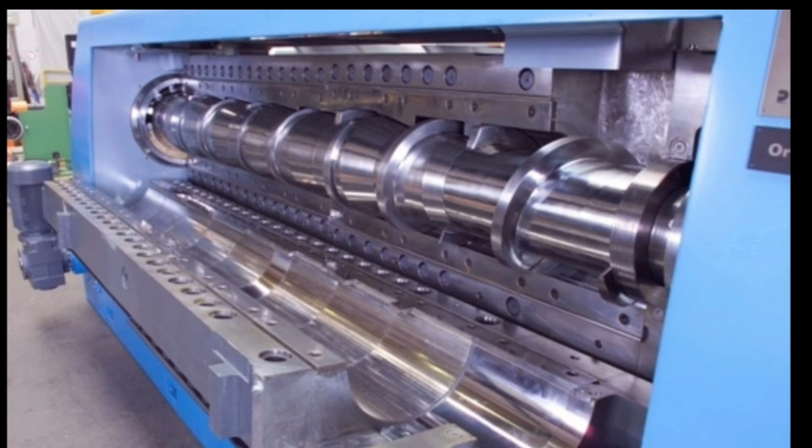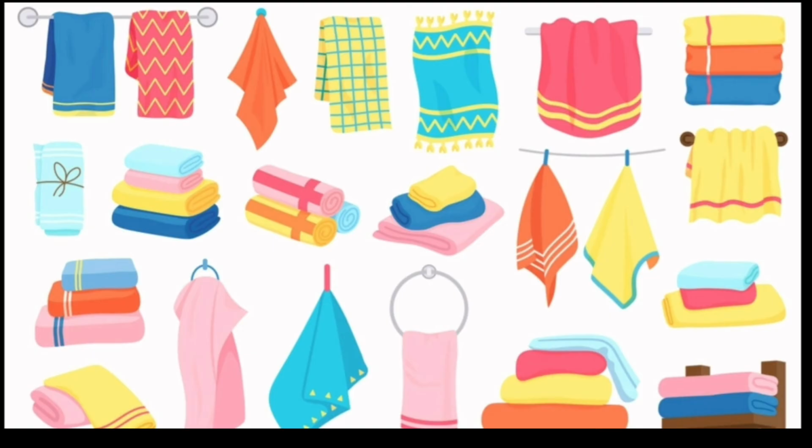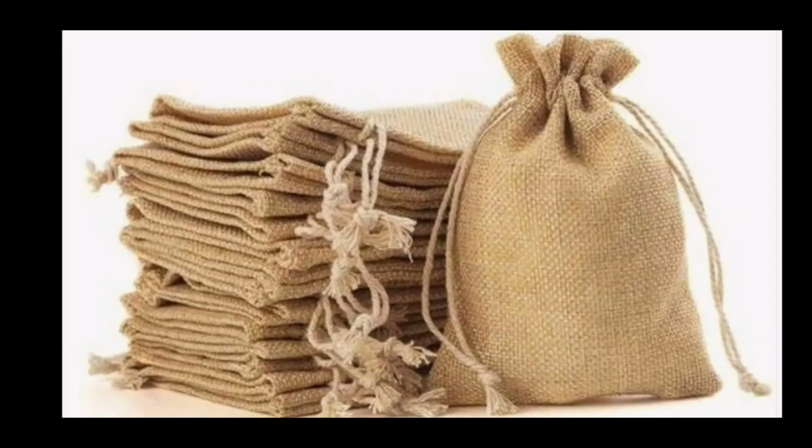Okay children, and coming to the next one, it is cotton. How do we use this cotton, children? We make thread from this cotton and then we make fabrics. What are fabrics? Fabrics are clothes. We make cotton clothes by using this cotton. Okay, and jute, children, with the help of jute we also make bags. Cotton and jute plants are used for making clothes, sacks and mats.